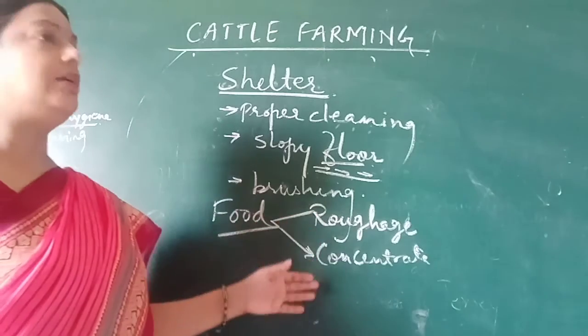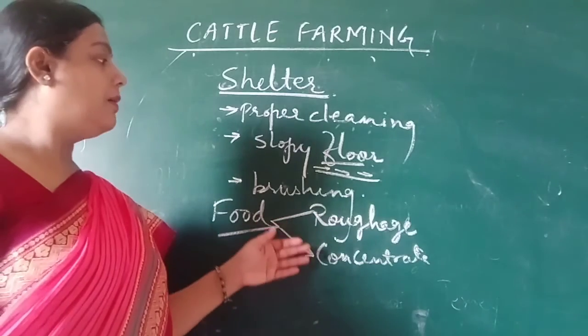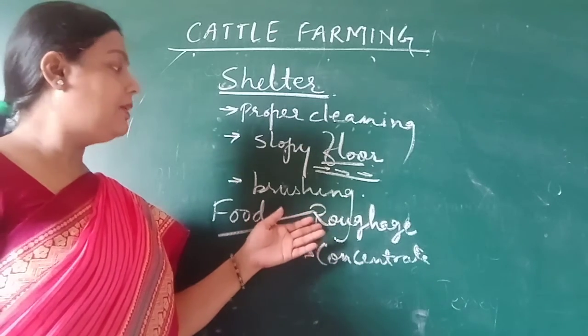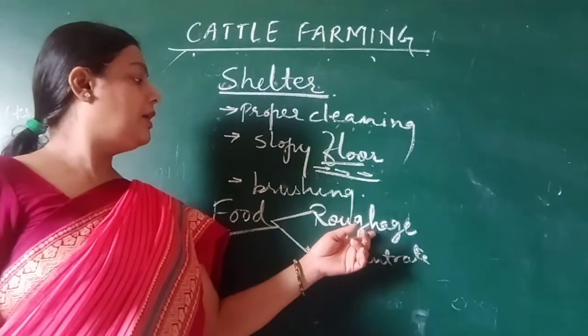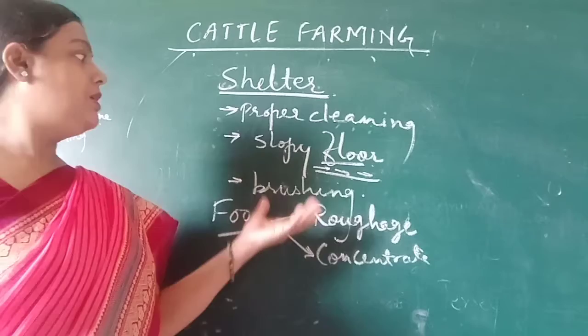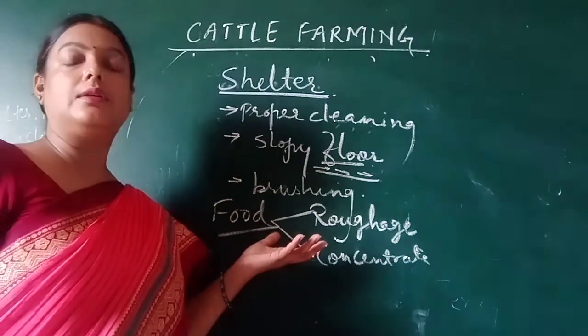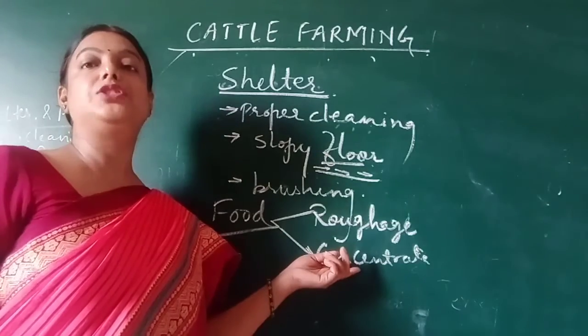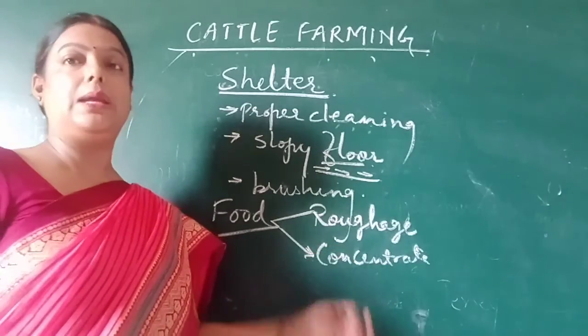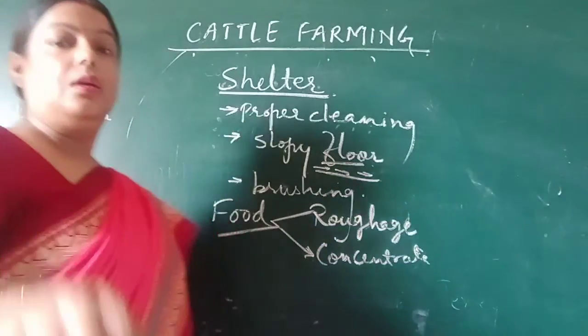Roughage and concentrate are given to different types of animals. The first is given to animals doing hard work to keep them healthy. Concentrate is meant for the milch animals so that their milk production remains good.